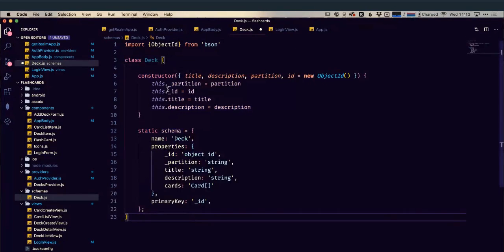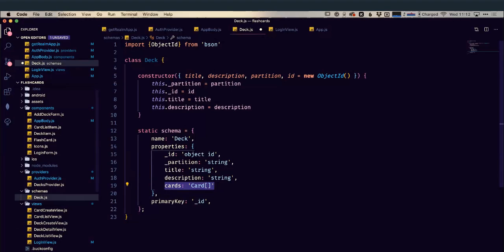Okay, so we have our constructor for our deck. We have our schema with our different properties. This one's interesting. We're not defining cards here in our constructor, but we have a cards property, which is of type Card, which is an array. We can see this Card, and we're defining that this is an array or a list by giving it the square brackets. So this is going to be like a sub document within our deck. This is what's going to have the different cards within our deck itself.